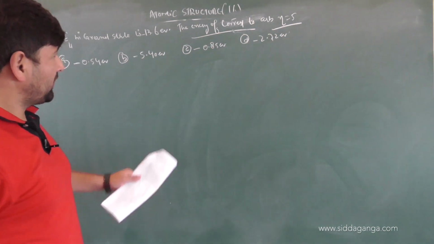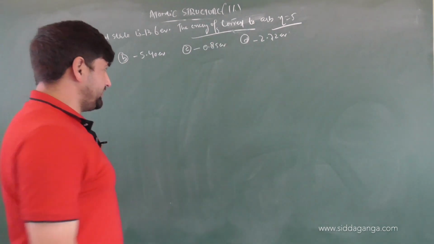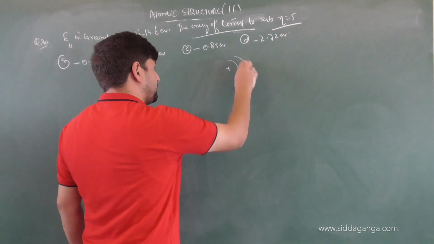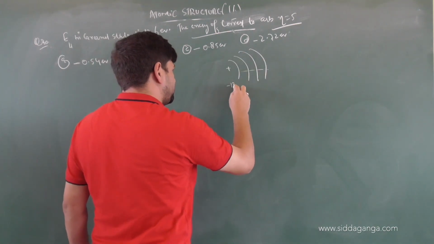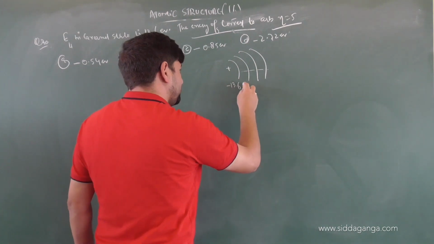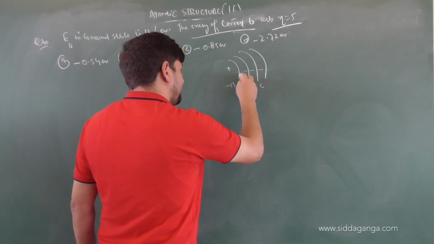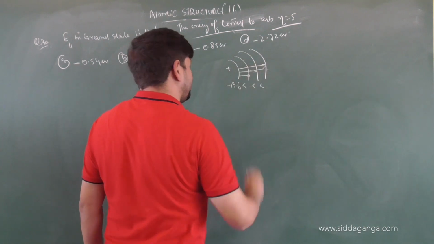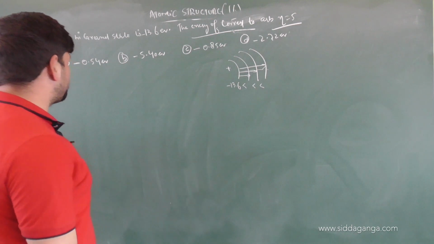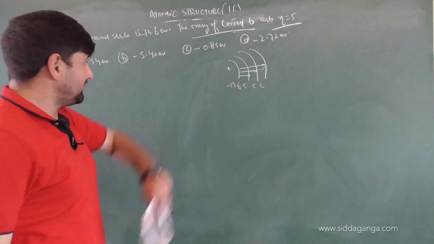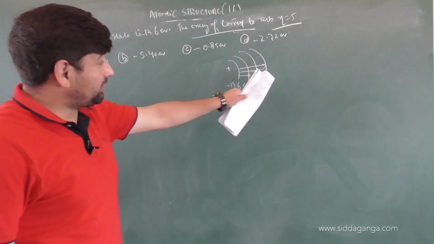Now we know, children, when the principal quantum number keeps on increasing, as we go away from the nucleus, the energy will increase. Here the value is minus 13.6, and it should be less than the others. So out of these, there is a possibility for all the options to be correct, because all these are greater. Yes, but we are talking about the 5th energy level.